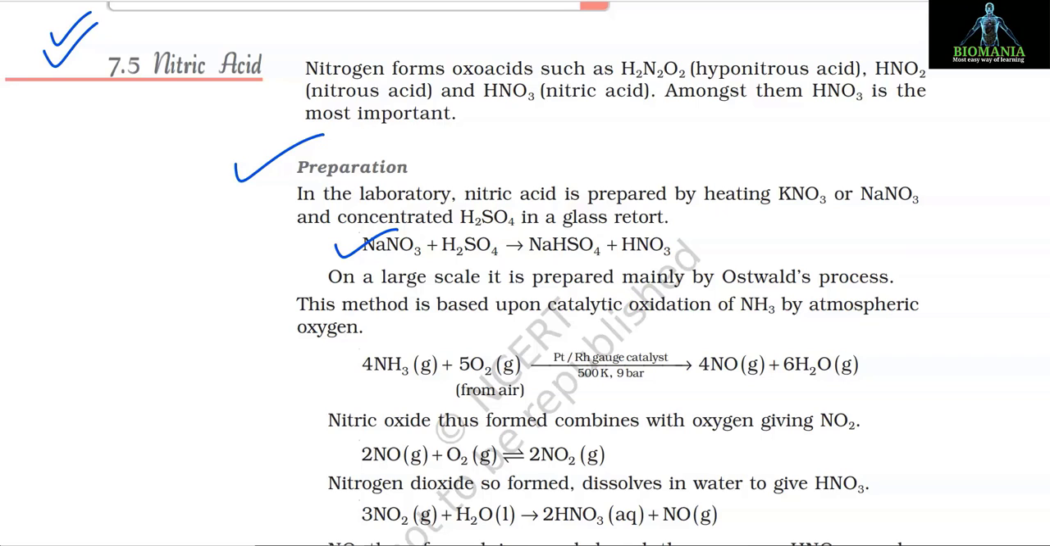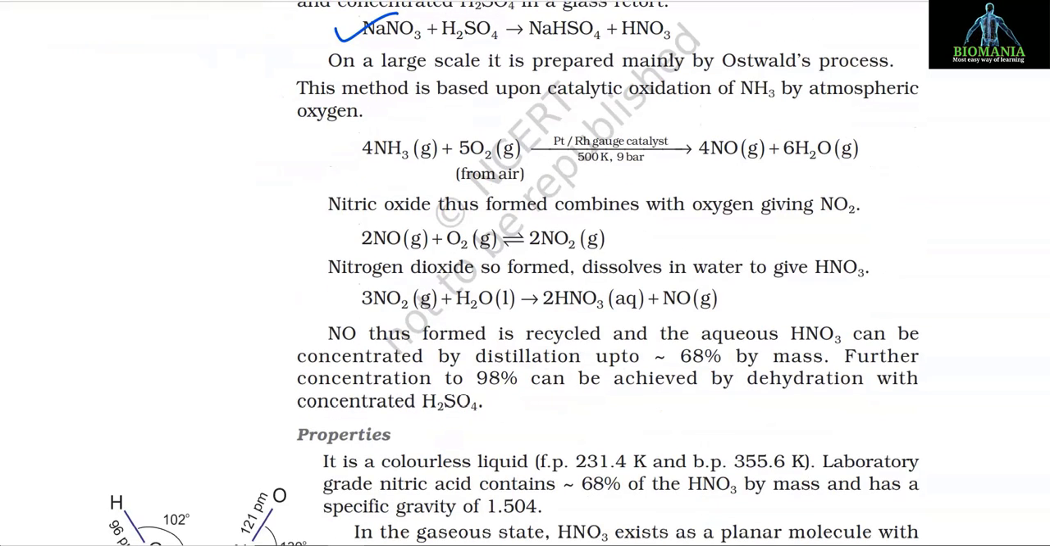On a large scale, it is prepared mainly by the Ostwald process. This method is based upon catalytic oxidation of NH3 by atmospheric oxygen. 4NH3 plus 5O2 gives 4NO plus 6H2O, and this reaction happens in the presence of platinum gauge catalyst, and the temperature is 500 Kelvin and pressure is 9 bar. Nitric oxide thus formed combines with oxygen giving NO2, and the reaction is 2NO plus O2 gives 2NO2, and it's a reversible reaction.